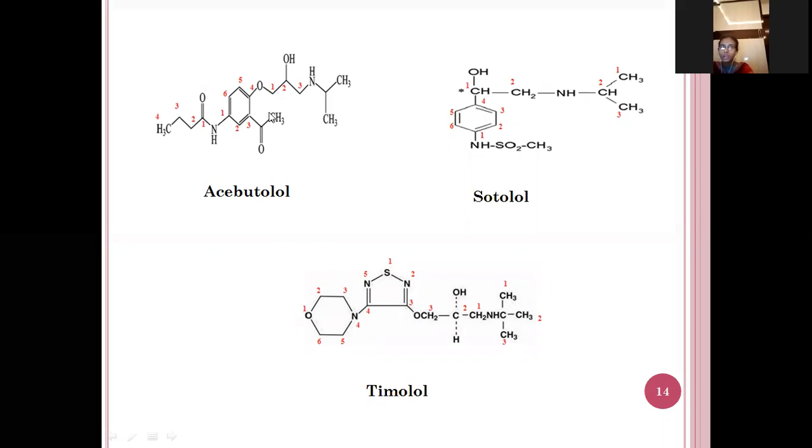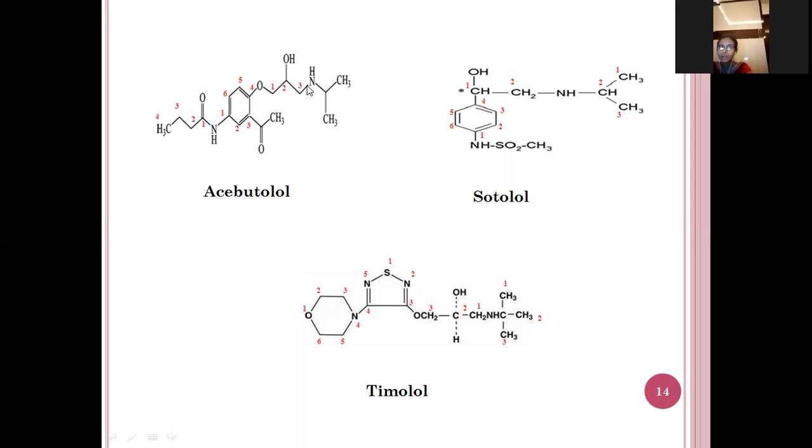2-hydroxy propoxy. 2-hydroxy, and this is a propoxy, and here the amine group is there, and here one, two, three, three carbon atoms are there, so it is propane. And here again in the first position, one, two, three, four, four carbon atoms are there, so it is butane, and it is attached to the amide, so it is called butanamide.